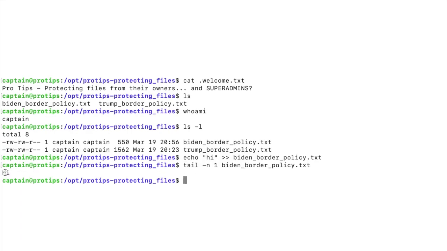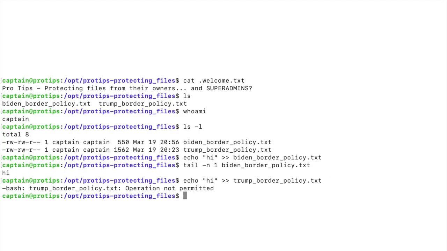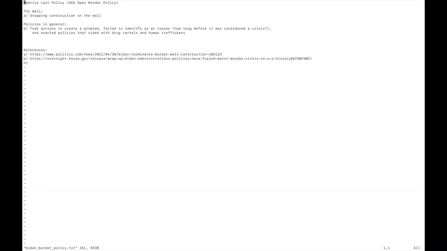So I'm going to quickly try to append some strings first into former Vice President Joe Biden's border policy. I can see the strings that I just added. Now let's go ahead and try to add the same string of characters into President Trump's policy. That's interesting. Once again, the permissions are exactly the same for the same user. There's no misspelling here.